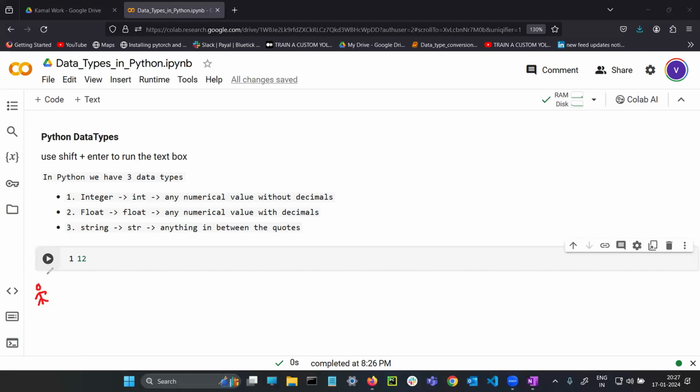As a student, once again I'm telling you, in IDLE I'm writing 12. If I run this IDLE, what happens? We throw an error because we haven't declared it as any data type. As mentioned, yes. As a student, I'm writing 12 or anything in the IDLE.